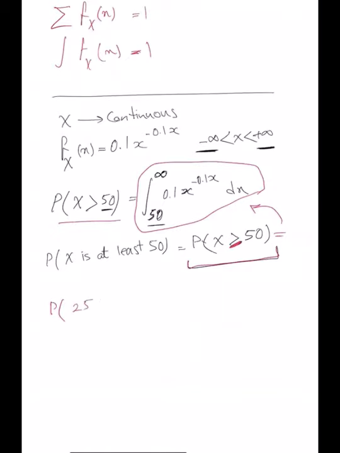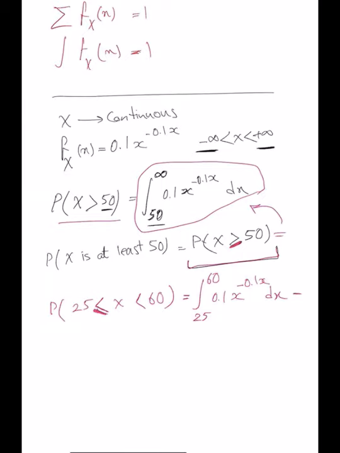If I ask you, what is the probability that x is between 25 and 60? Oops, I put the equality sign for 25, but not for the 60. How do you calculate this? You just change the bounds: the upper bound is 60 and the lower bound 25. Yeah, exactly. And then the rest, f of x dx. It should be equal to 1, right?